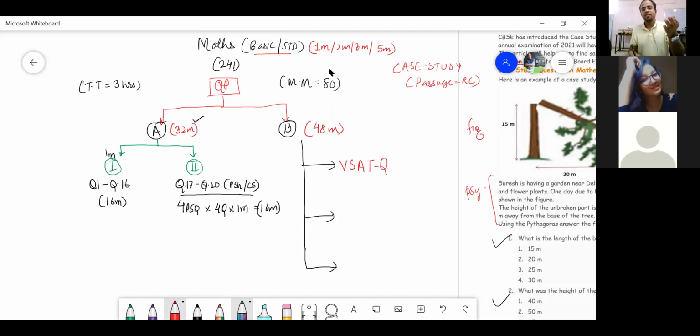Very short answer type questions. Since Piyu, you have answered it well, could you please tell me from where to where the questions go? It will start, of course, from 21 to where? Come on, tell me.